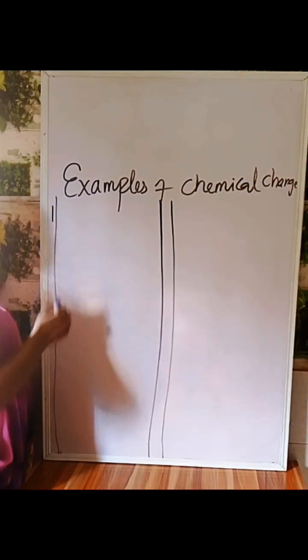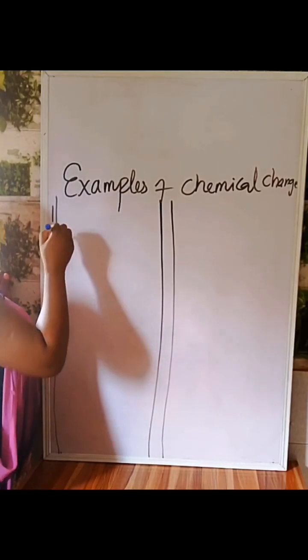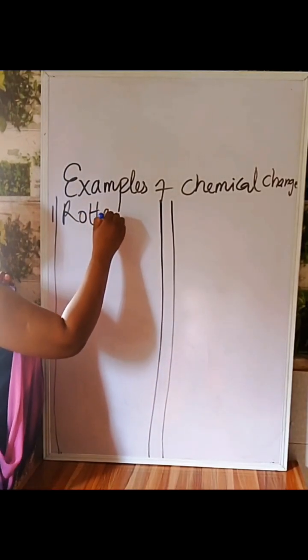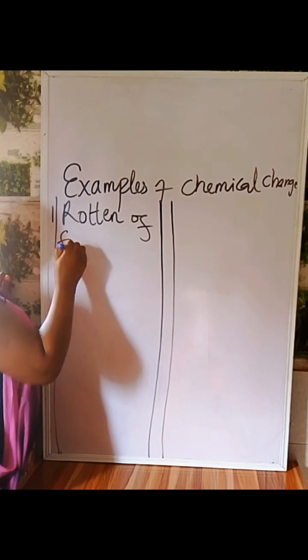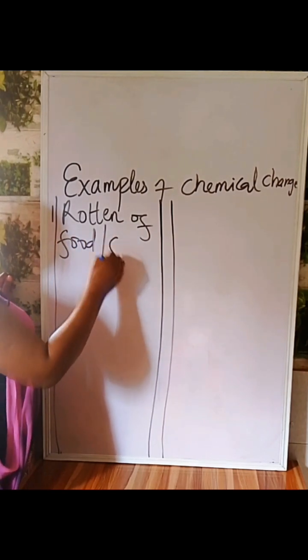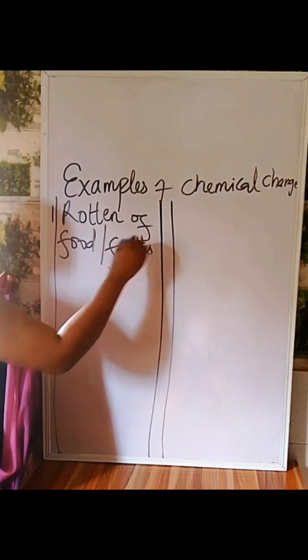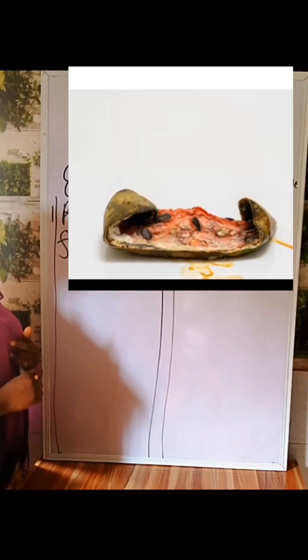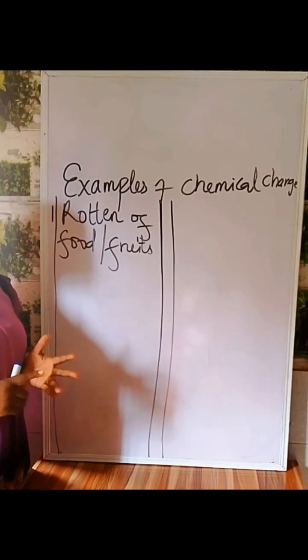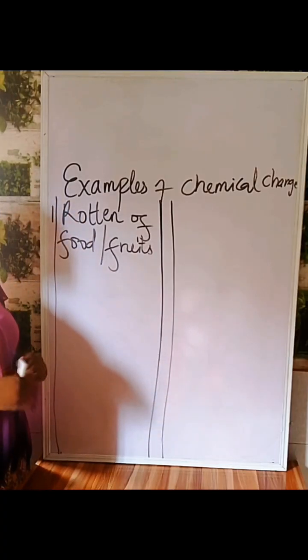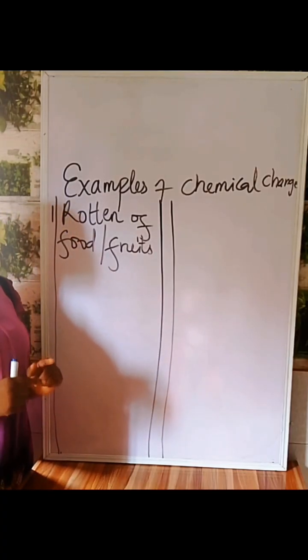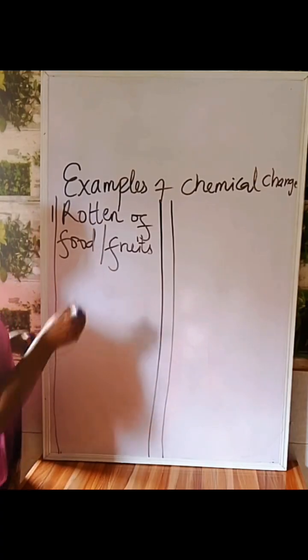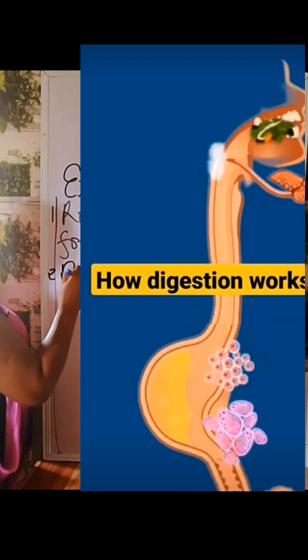And we have one, rotting of food or fruits. Just as you can see, when food gets rotten, it is a chemical change. Why? It is not easily reversible. You cannot get it back. And you see that a new substance is being formed. It will not be as it was when it was fresh. Do you understand?